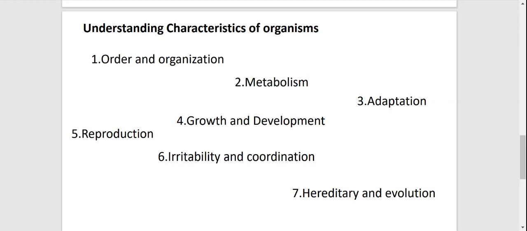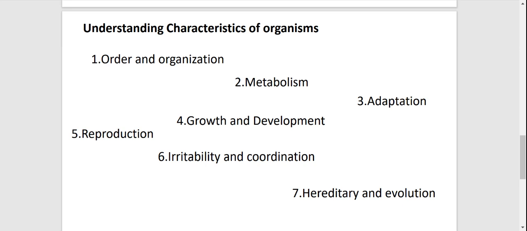It is because from the small molecular level to the biosphere in the world, there is a specific order and organization in organisms in order to perform biological and chemical activities in their body.